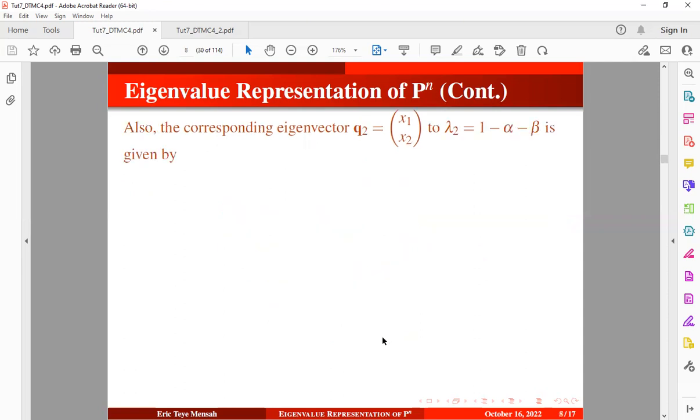All right, so the corresponding eigenvector Q index 2, when our eigenvalue is 1 minus alpha minus beta, can also be obtained using this expression, which is similar to that, okay?